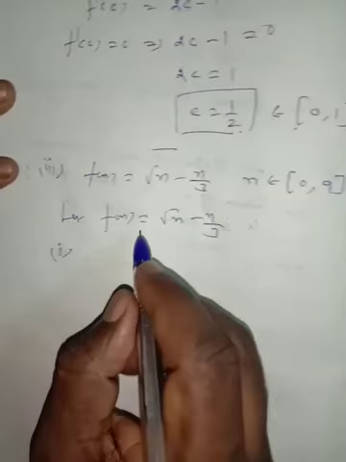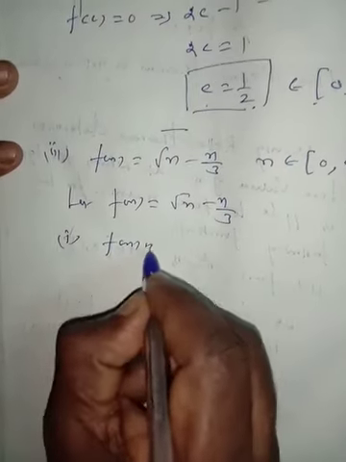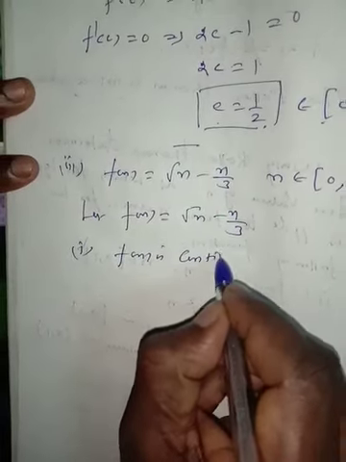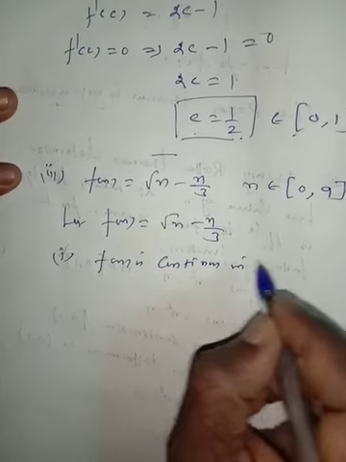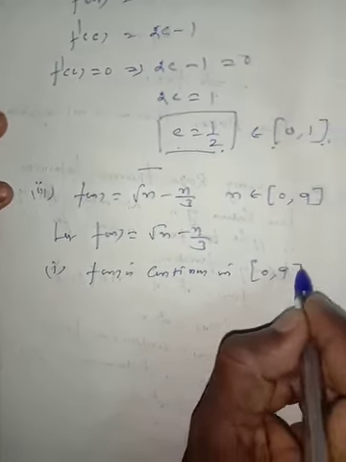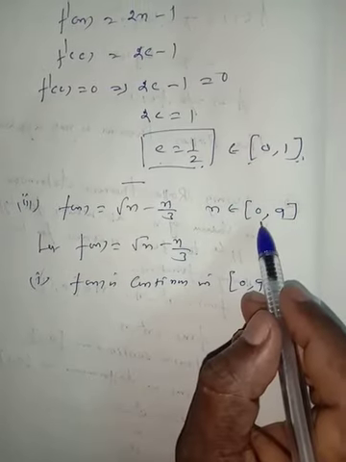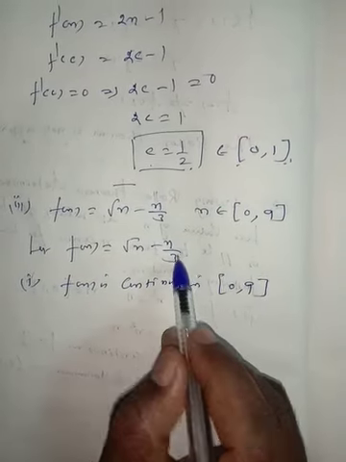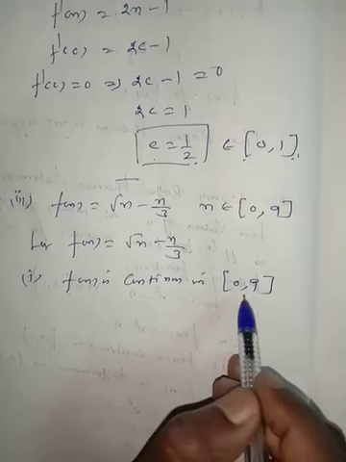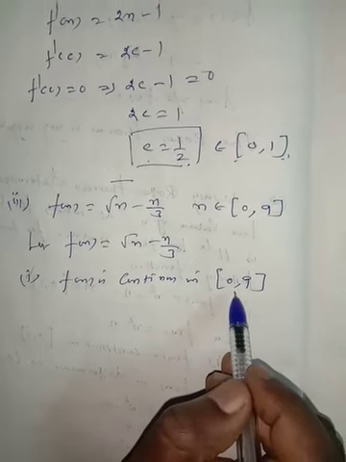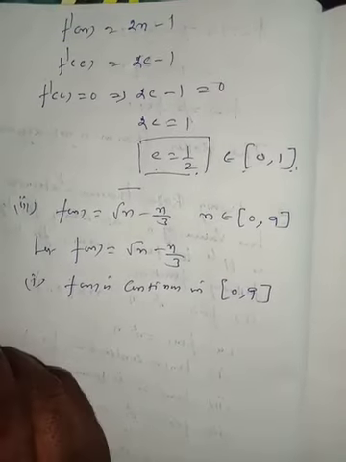Number 1, f of x is continuous in the interval 0, 9. Why? Take x is equal to 0, 0 minus 0 is 0. 0 belongs to the closed interval 0, 9. Therefore, f of x is continuous in the interval.